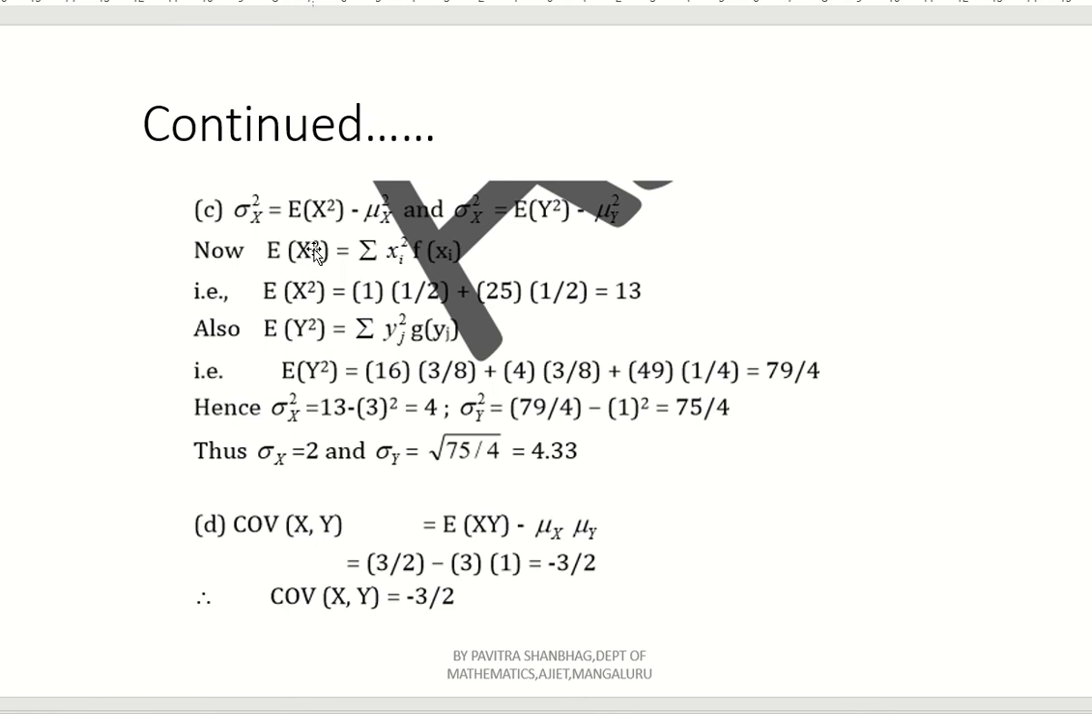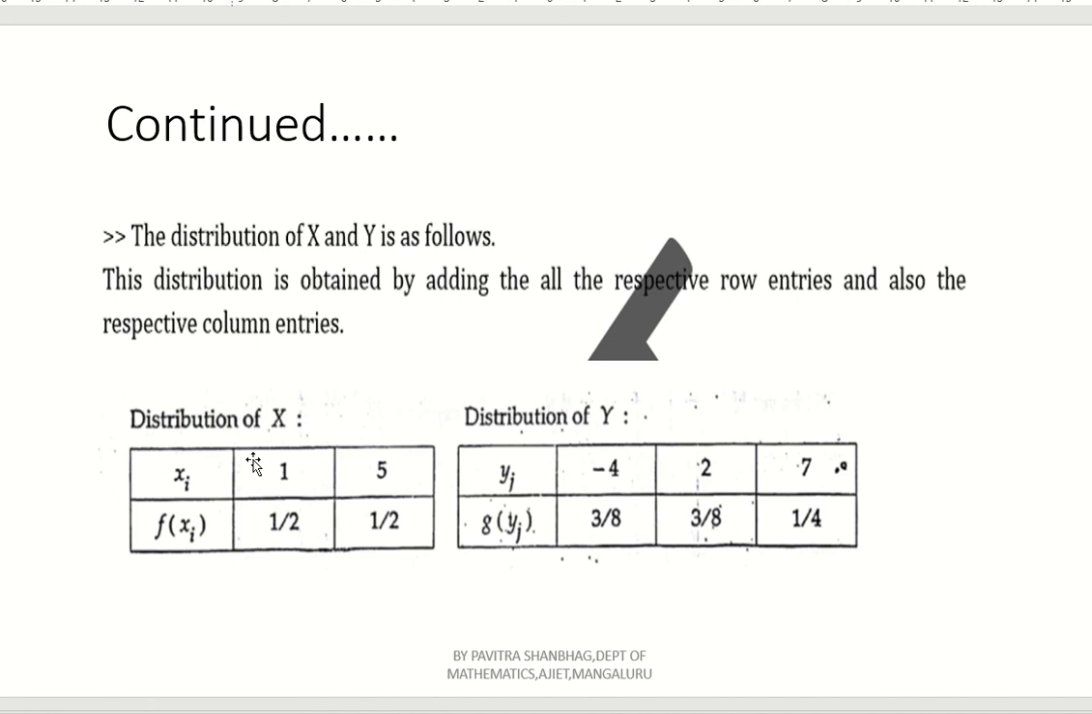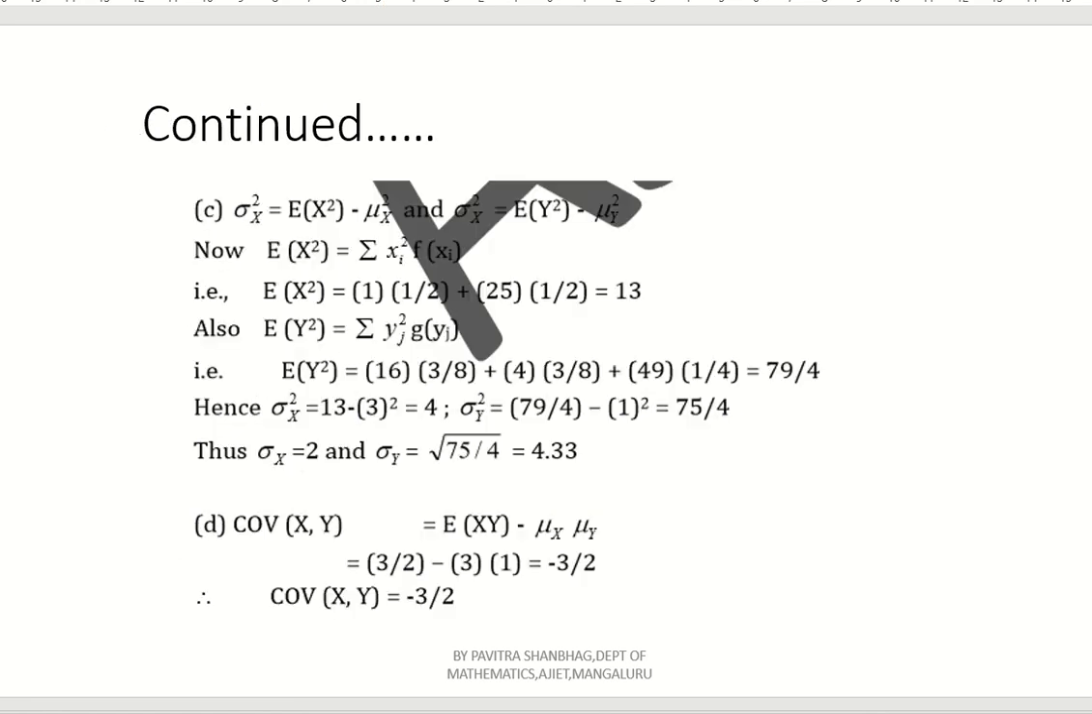Similarly, expectation of x square is summation x square f(x). So what will we get here? E of x square is first x1 square into f(x1), so 1 into 1 by 2, that is f of x1, 1 by 2, right? 1 square into 1 by 2 plus 5 square into 1 by 2, because x square into f(x), 25 into 1 by 2. So you will get 1 by 2 plus 25 by 2, that is 26 by 2, which is nothing but 13.